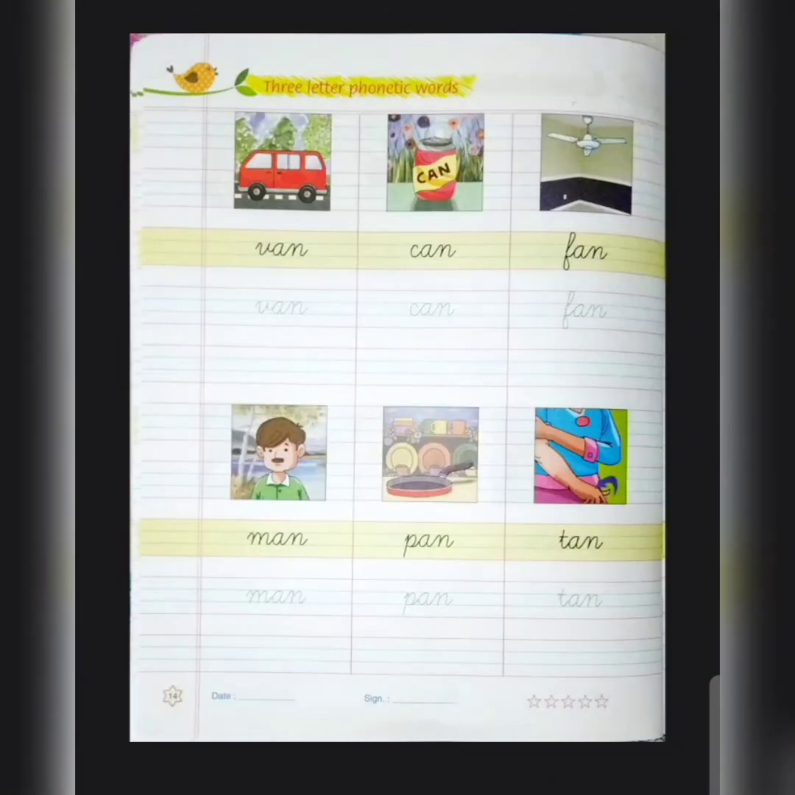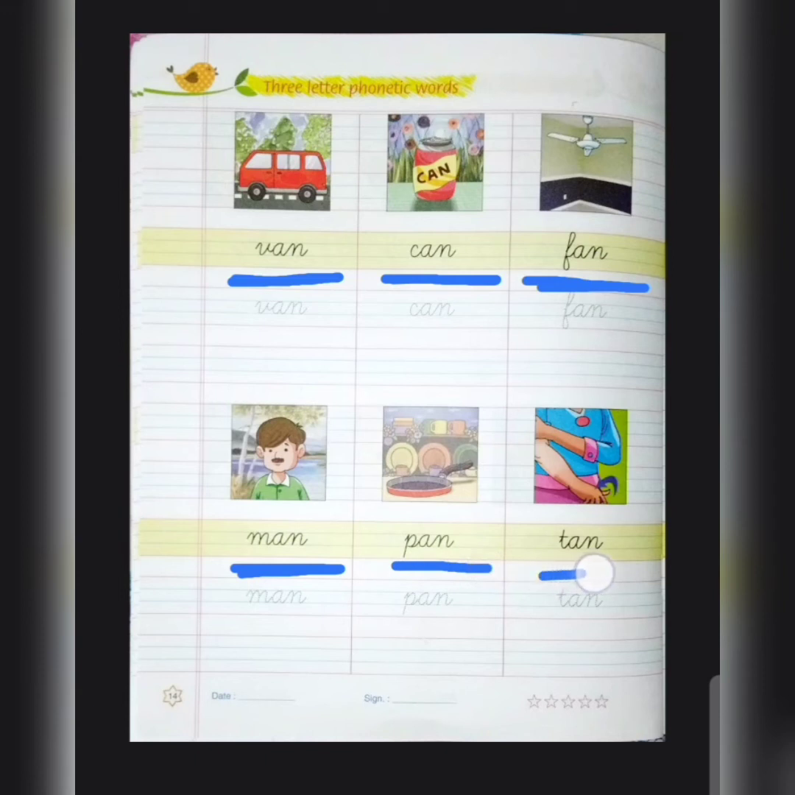Now we come to page number 14, an sound words. So let us revise them quickly. We already know them. So the first is VAN, van. VAN, van, because V is there. V says v. Next is CAN, can. FAN, fan. Now then come down. MAN, man. P says p, PAN, pan. T says t, TAN, tan.